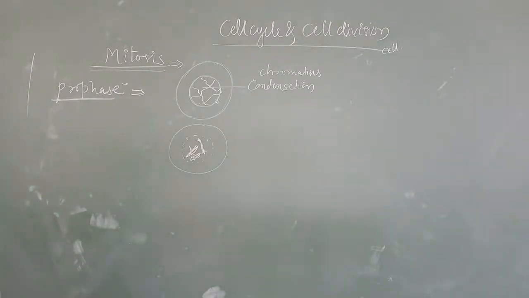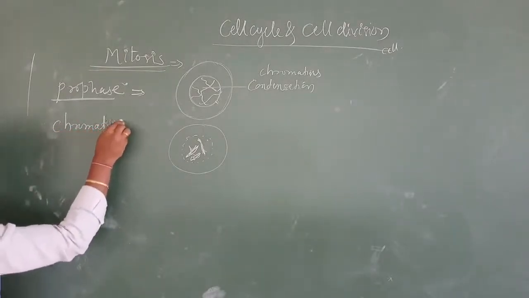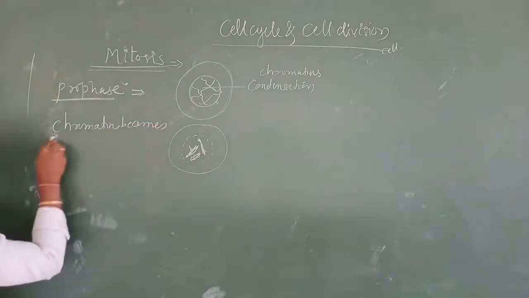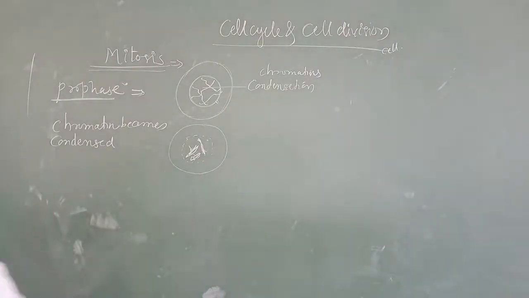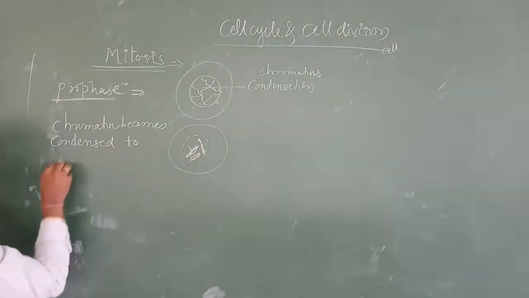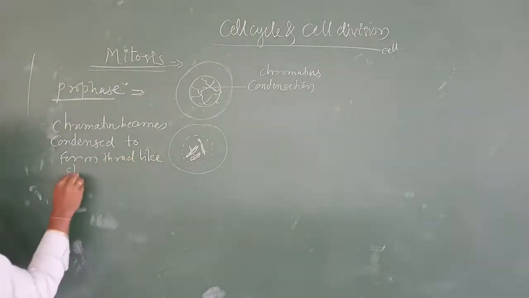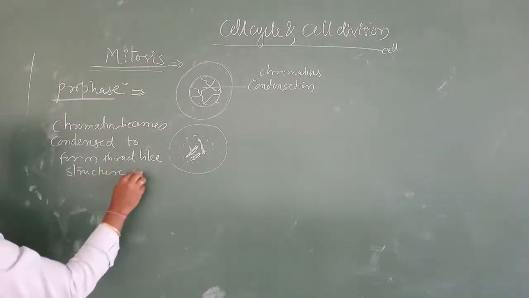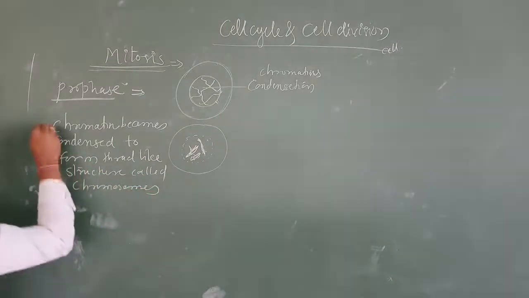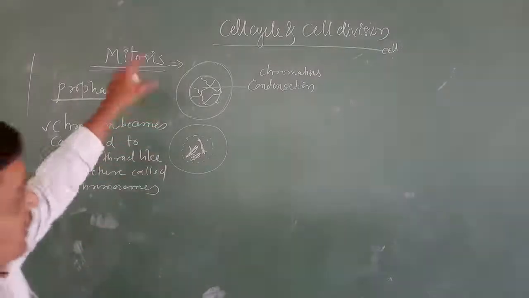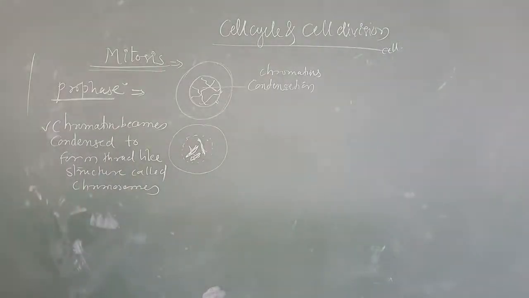First one, chromatin becomes condensed. Chromatin becomes condensed to form thread-like structures called chromosomes. Here the chromosomes have started. Chromosomes start forming. Then the nuclear membrane and nucleolus start disappearing.